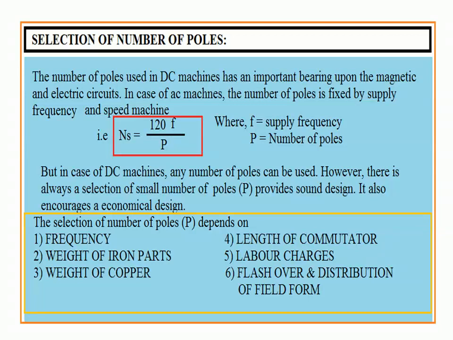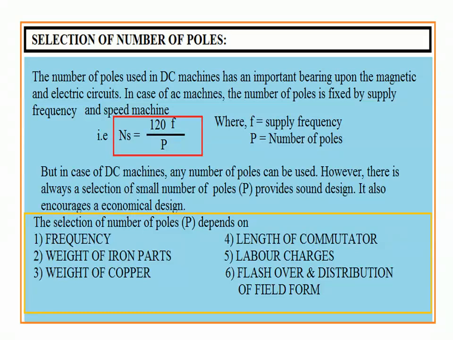We can select any number of poles, but the selection should consider the commercial or economical situation of the machine. It is slightly confusing whether we have to select a lower value or a higher value. So, the selection of number of poles in DC machine depends on the following factors.